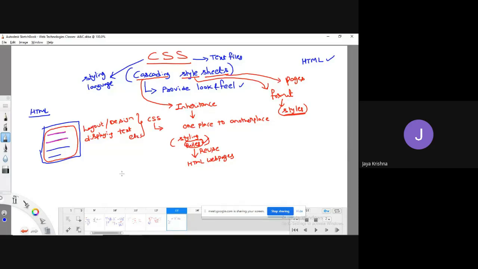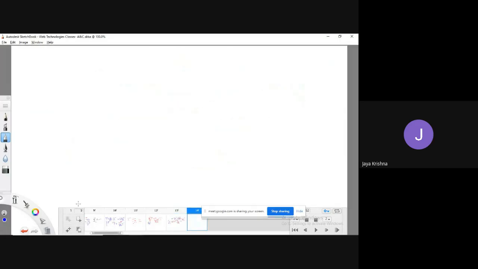If you want to apply these CSS rules in our HTML, we have to know a particular syntax. That syntax is a selector followed by curly braces. In between, we have to write a set of rules. First one is property 1, colon, the corresponding value. Property 2, colon, the corresponding value. And so on.